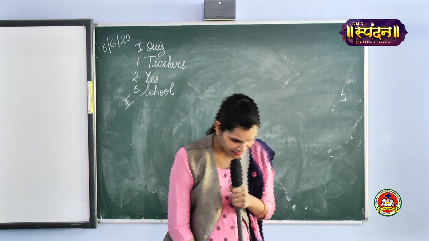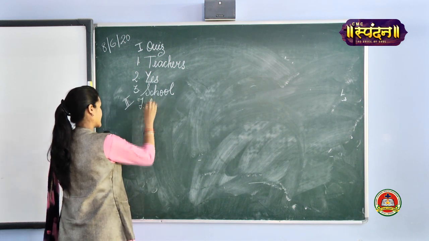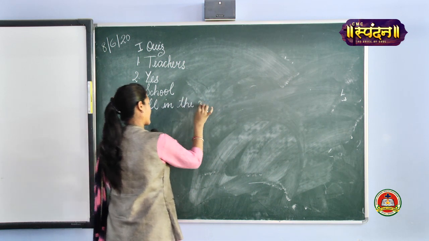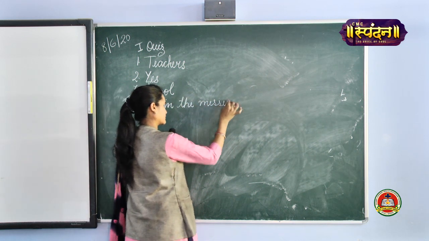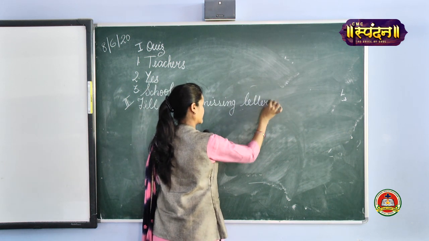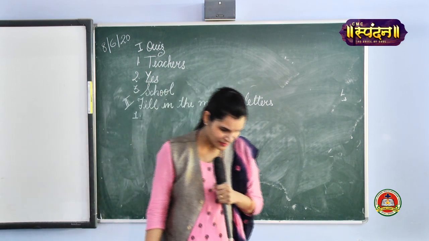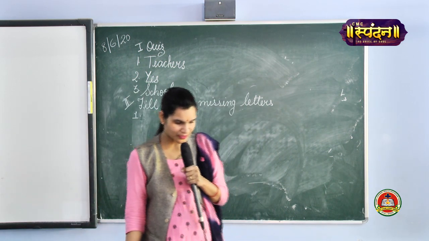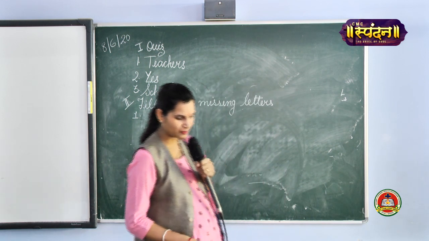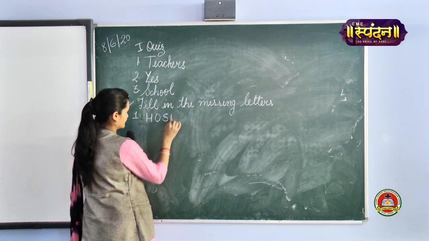Okay, second is fill in the missing letters. Now in filling the missing letters, fill in the missing letters. So the first one comes with H, starting with H. Can you all guess? Yes, the answer is hospital. So everybody will fill like this, hospital.